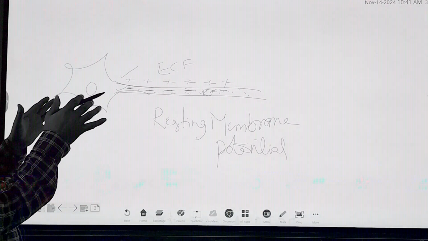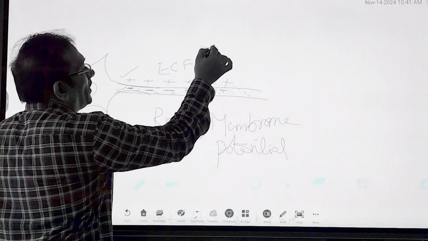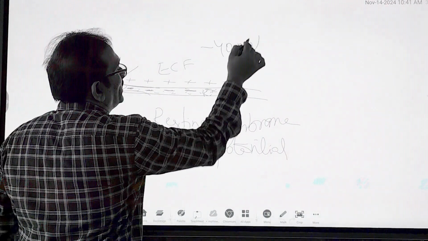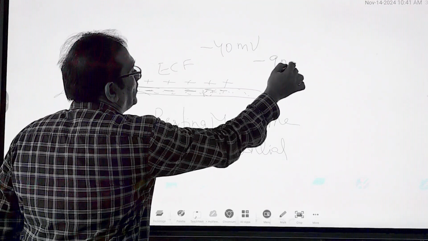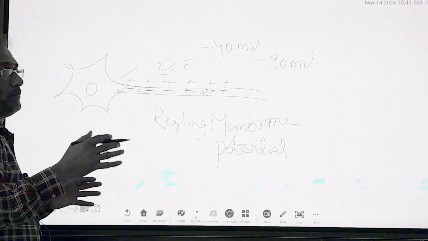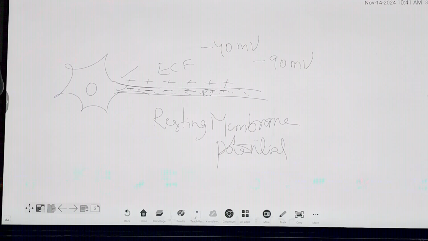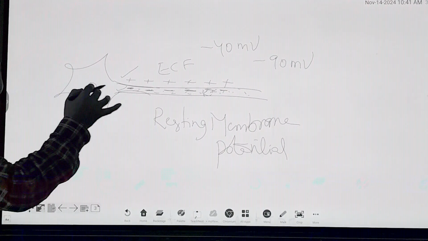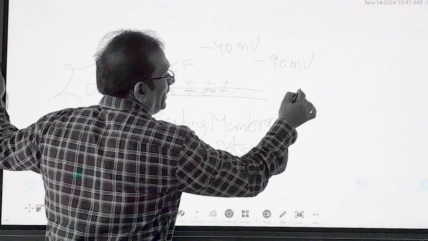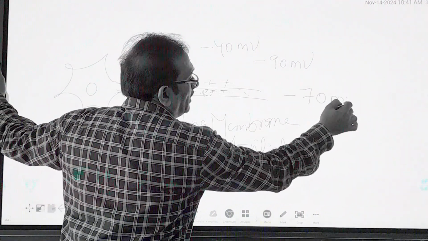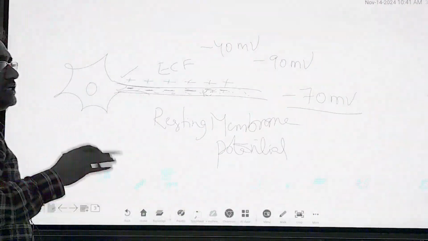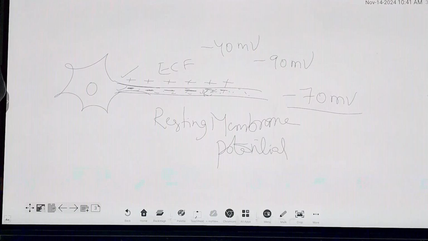What is the actual range? Minus 40 millivolts to minus 90 millivolts is the charge present in this resting membrane potential. But what is the optimum? The common number is minus 70 millivolts. Minus 70 millivolts is the common resting membrane potential.